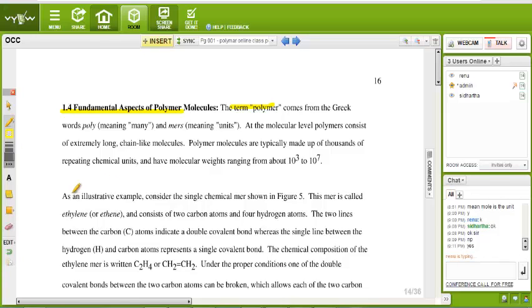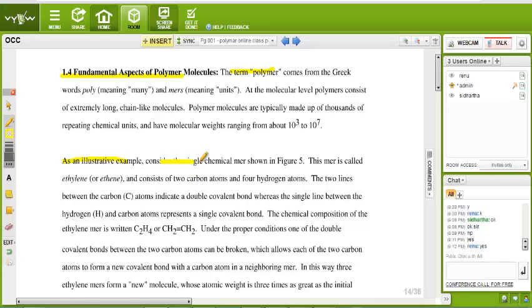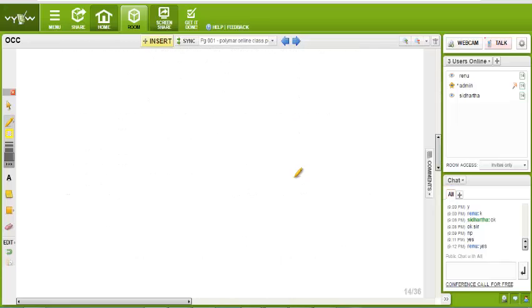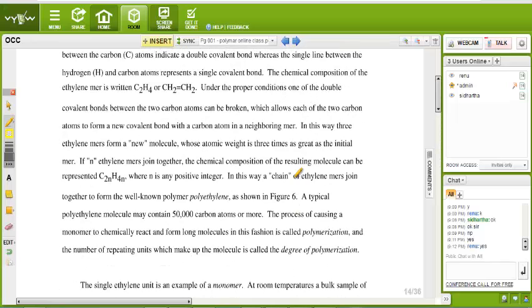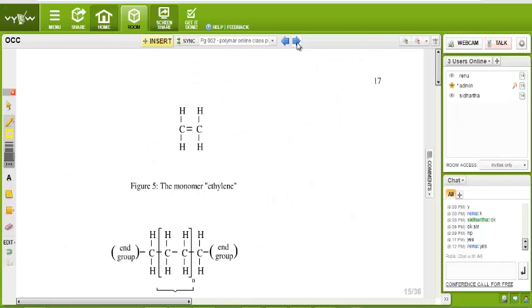Now, as an illustrative example, consider the single chemical mer shown in figure 5. Go to figure 5 first. See, it is a mer. Mer means C2H4, 2 carbon and 4 hydrogen. It is a unit of ethylene, C2H4. So it is the basic unit of a polymer, that is why it is called a monomer.